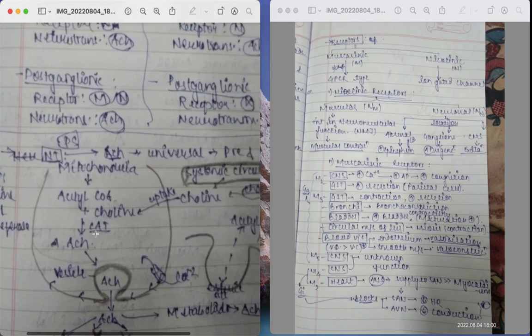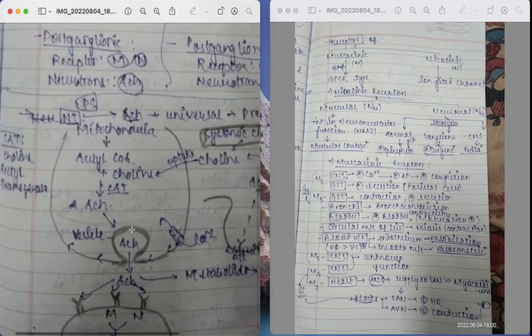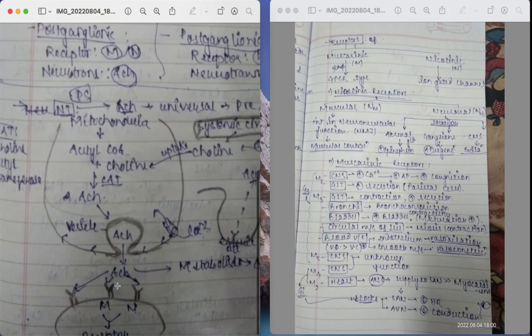In the presence of the enzyme choline acetyltransferase, acetylcholine is synthesized. This acetylcholine is transported and stored inside vesicles. When calcium enters through the calcium channels, there is depolarization of the membrane, leading to the opening or rupture of the vesicles, and the release of acetylcholine.